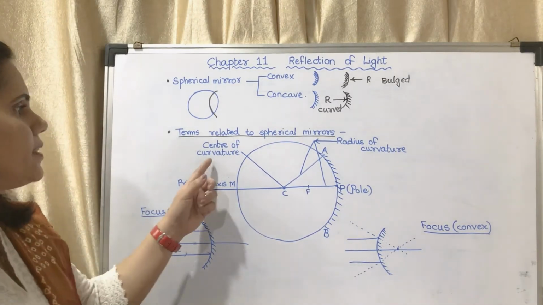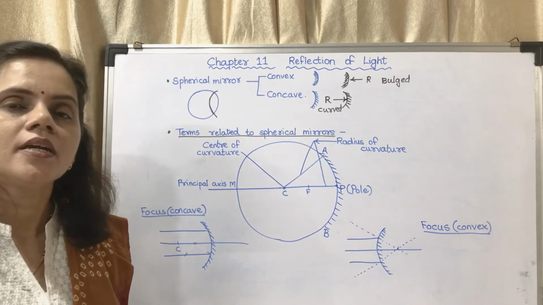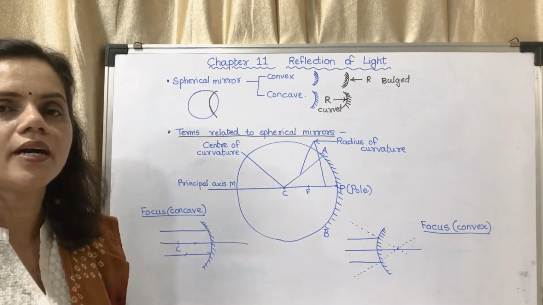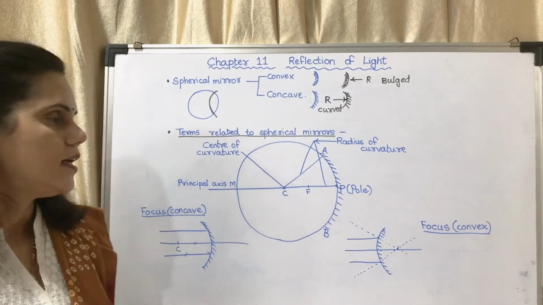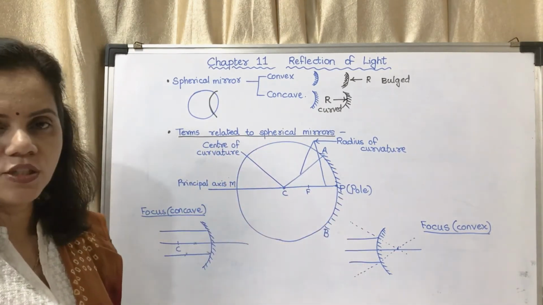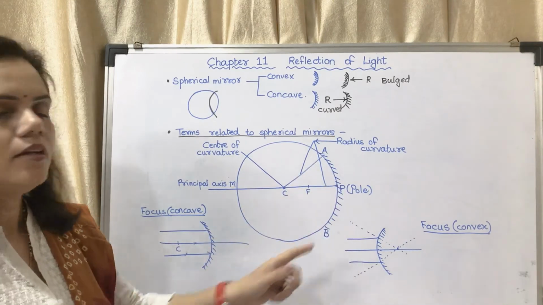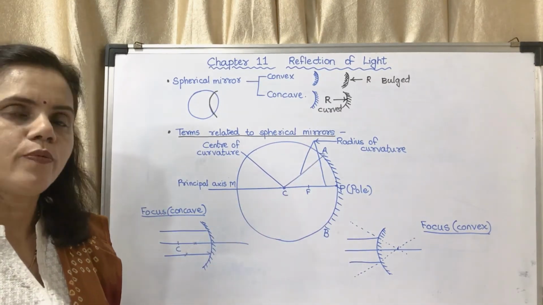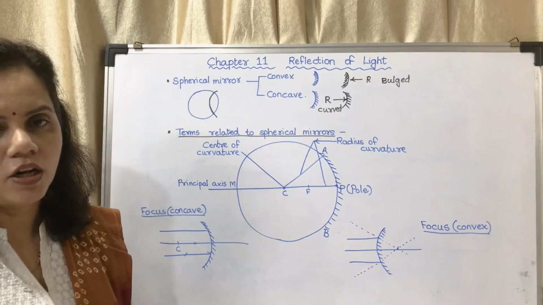The first is center of curvature. Just now I told you, you have to cut a part from a sphere of glass. This is the glass sphere and this is the mirror, whether it is concave or convex.